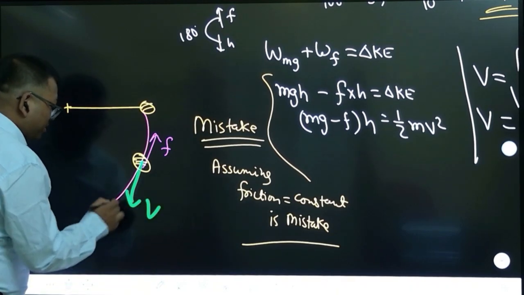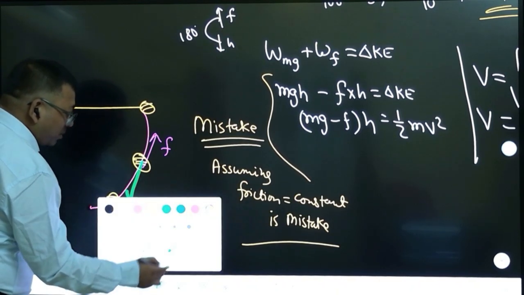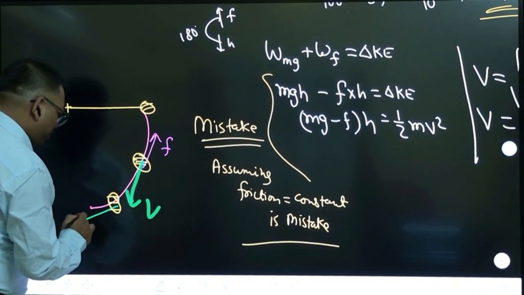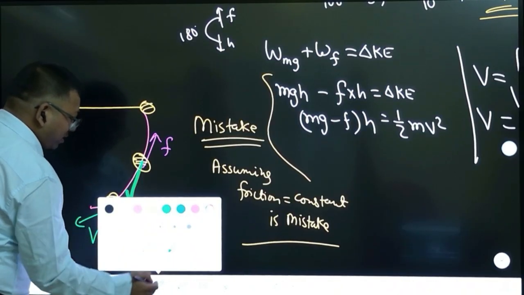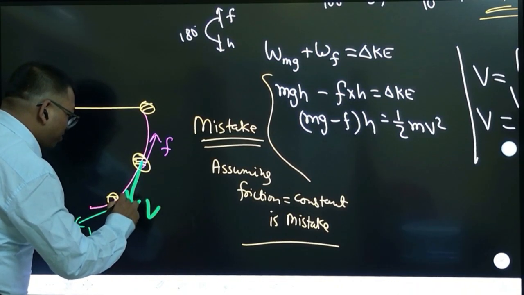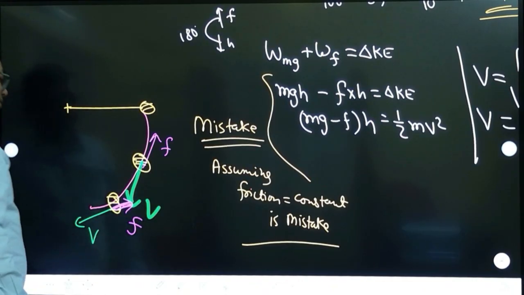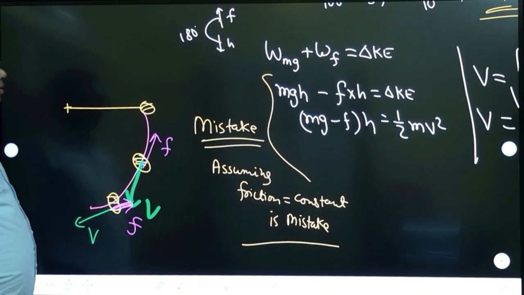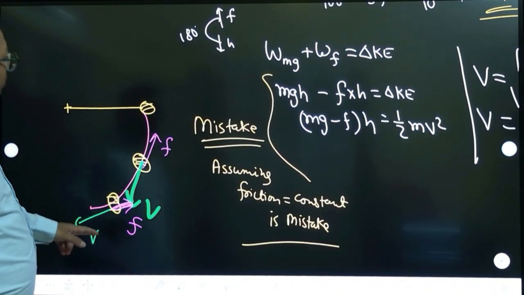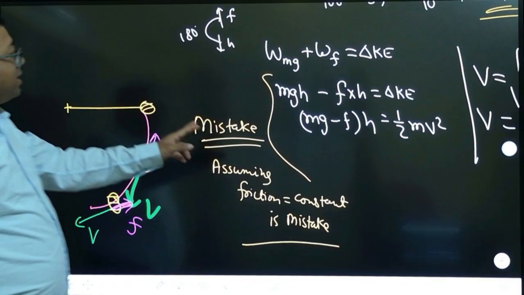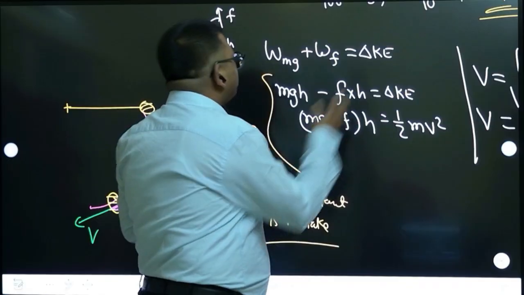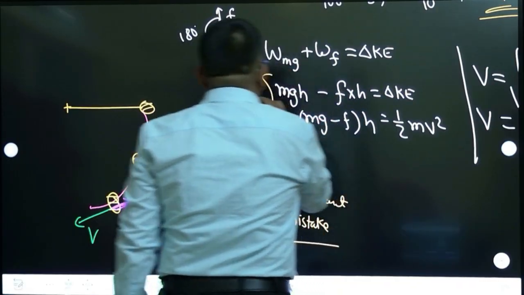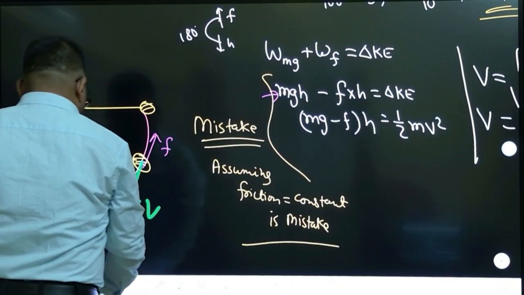Suppose the body comes here, then the body will be moving in this way, its velocity will be tangential. So now the friction direction will change, right? Now the friction direction will be opposite of this. Are you understanding that? Yes. So now we can correct this mistake: instead of taking just f into h, you have to do integration here. Just correct this step. Okay. This step we have to correct.